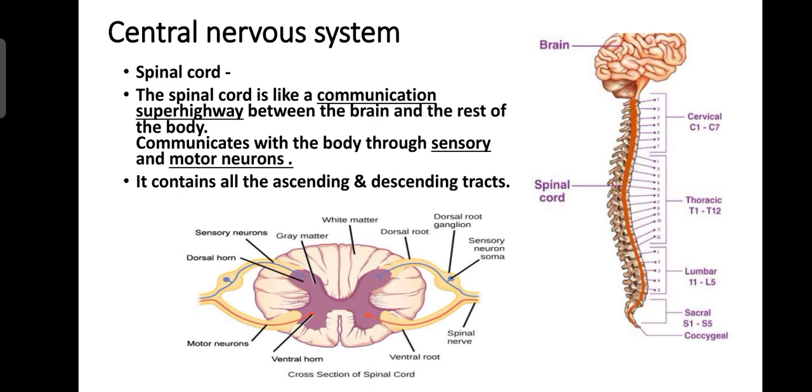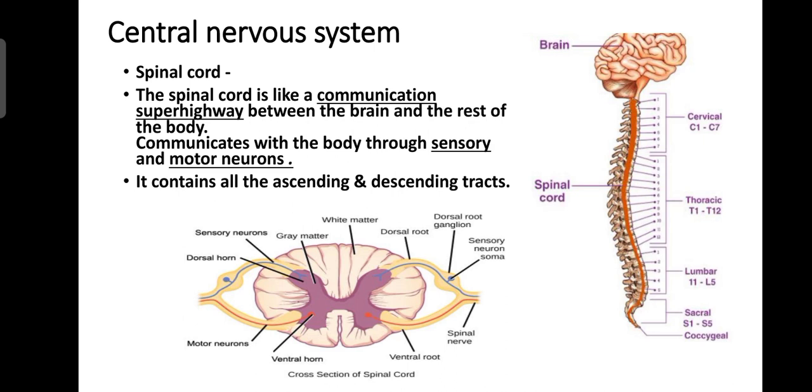So how do they work? Let's understand with an example. Suppose you have an injury anywhere on your body. What happens on that part? There are sensory neurons present on the particular area where the injury occurs.